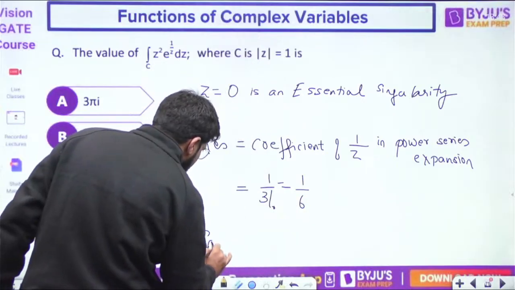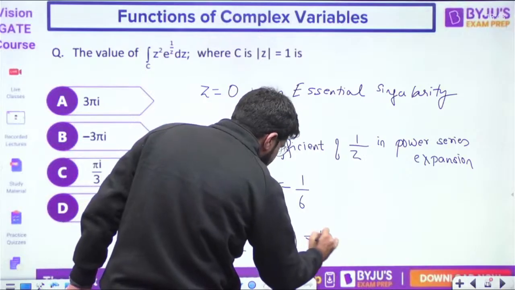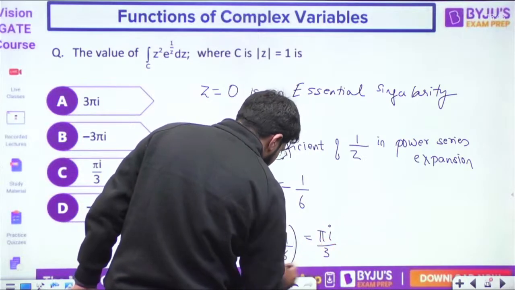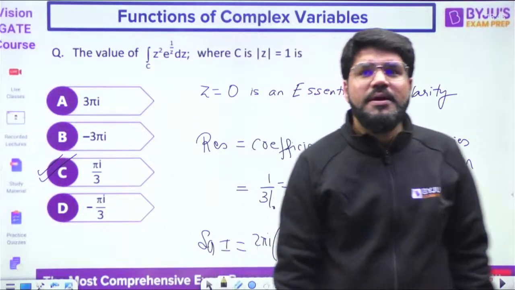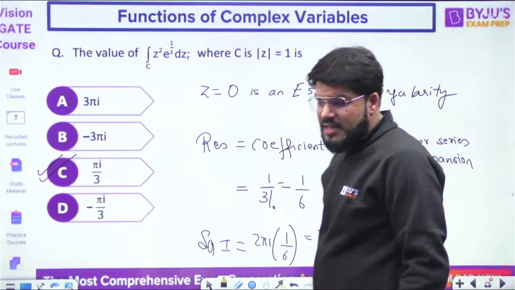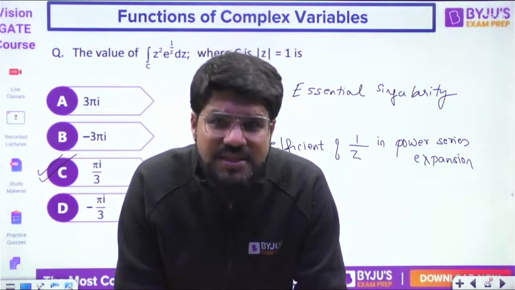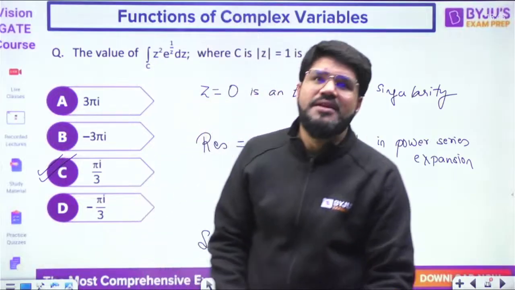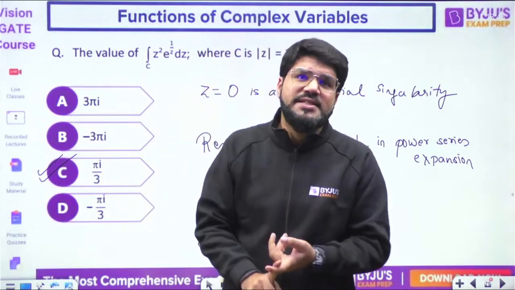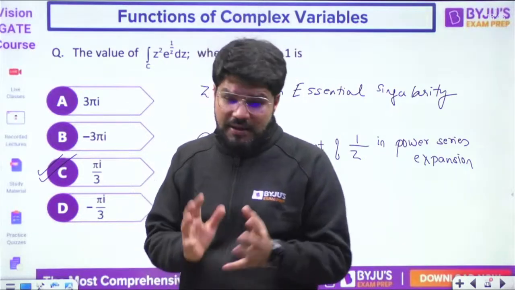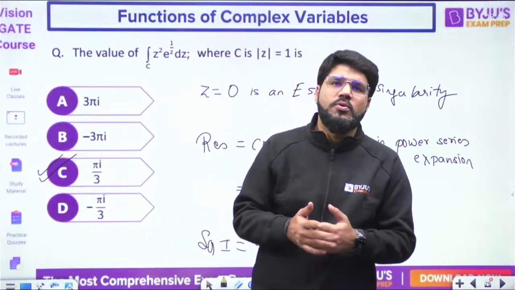Okay, so what is the value of the integral? 2 pi I into the residue value. So the answer will be 2 pi I into 1 by 6, or after solving, pi I by 3. Pi I by 3, option number C. You should know all these unique cases. You never know which question lands up in your examination. You should know about the singularities. You should know the direct residue question, but also the case like cos hyperbolic z when the terms do not cancel, or by chance you have an essential singularity, or by chance you have a pole of order m. The order of the pole must also be known to you.